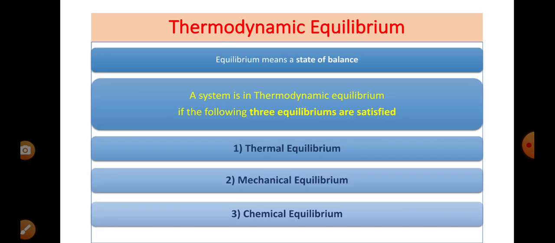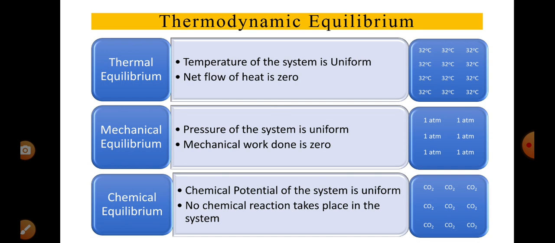Thermodynamic equilibrium. Now, what is thermodynamic equilibrium? Equilibrium means a state of balance. A system is in thermodynamic equilibrium if the following three equilibriums are satisfied. Number 1, thermal equilibrium. Number 2, mechanical equilibrium. Number 3, chemical equilibrium.